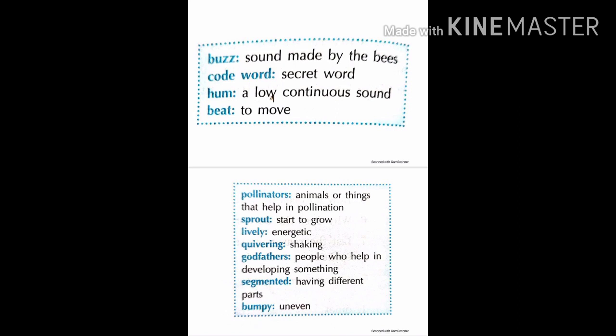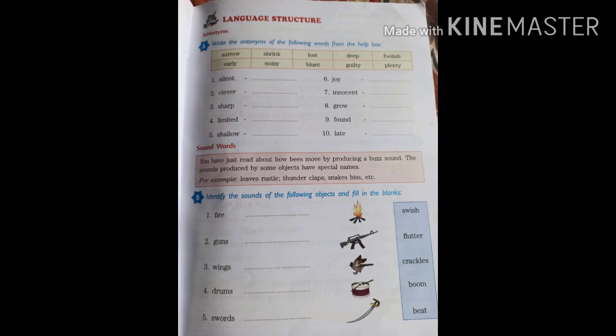These are the new words that have been given in your book. Now children, you are going to note down these word meanings in your English Reader Notebook. Clear? After that, you will move on to language structure on page number 31.